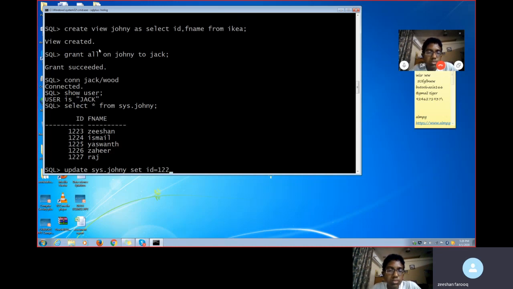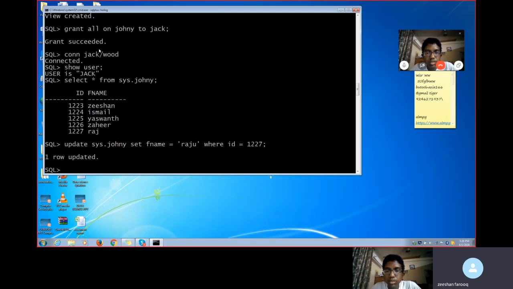Sorry, let's take a name now. F name equal to, for example, I'm taking the name Raju. I'm taking Raju, where ID equals to, okay, what am I putting here? 127. 1 row updated.